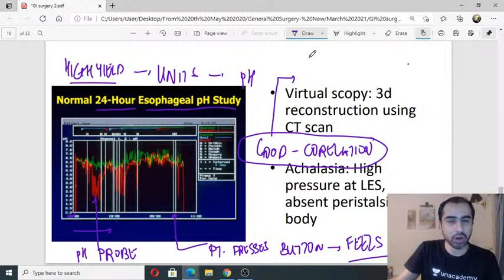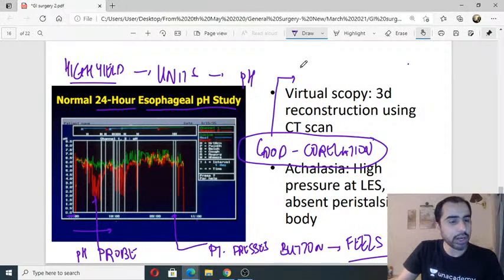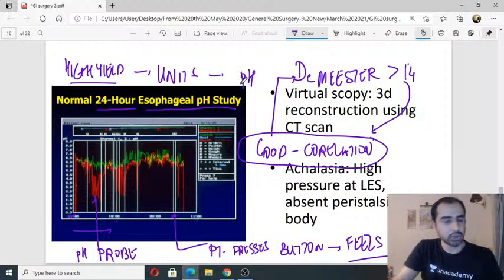What is it called? This is not subjective. This is correlation of subjective with objective. How do you get the score? It's the DeMeester score. Now, if the DeMeester score is more than 14 point something, that means there is good correlation. Yes, absolutely, it is the gold standard.